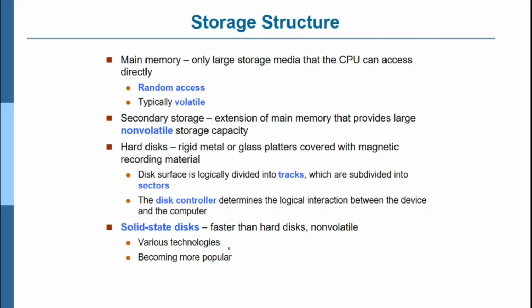Your hard disk as well as your portable hard disk and pen drive all come under secondary storage. Main memory is considered as RAM, and the secondary storage is considered as ROM.